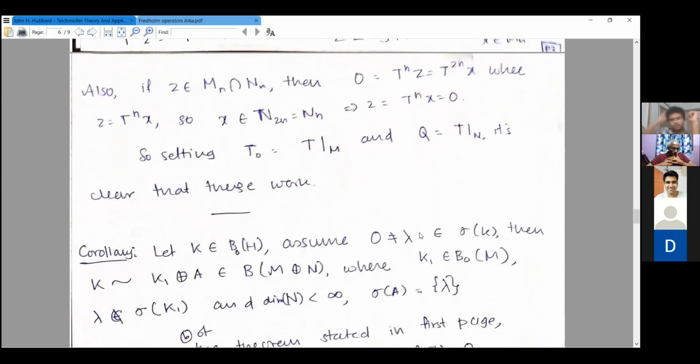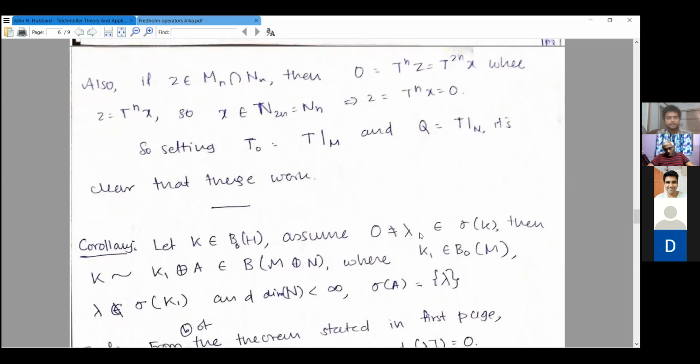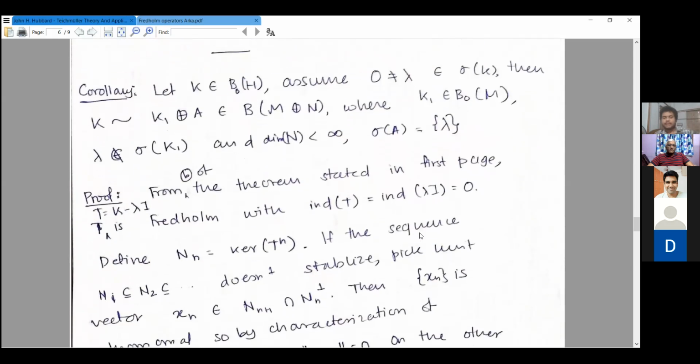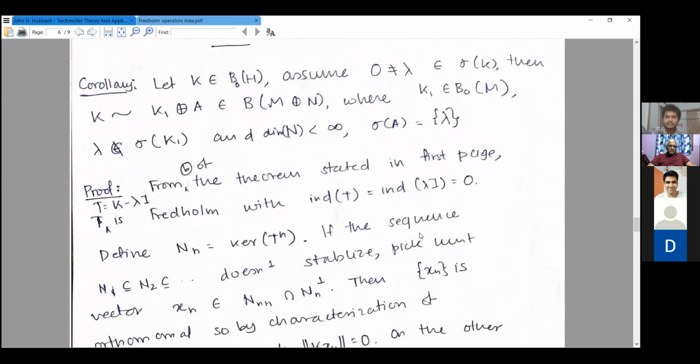Now our goal is to calculate the spectrum: how does the spectrum of a compact operator look like? It claims that the spectrum of a compact operator is discrete, with the only possible limit point being 0. Before we go on to proving that, let us prove this auxiliary corollary, which will be relevant to the main claim.